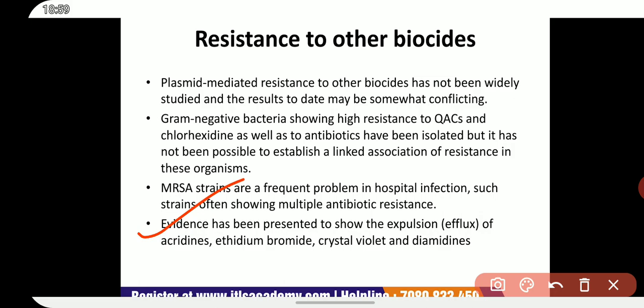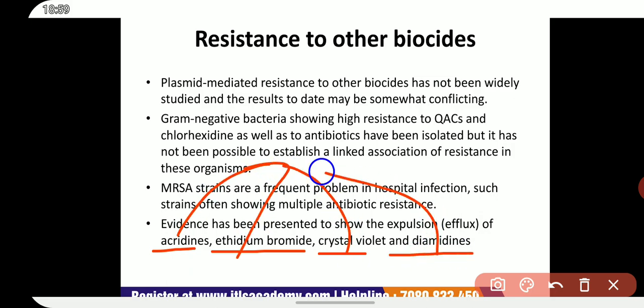Evidence has been presented to show the expulsion or efflux of acridine, ethidium bromide, crystal violet and diamidines. These are dyes used for detection.